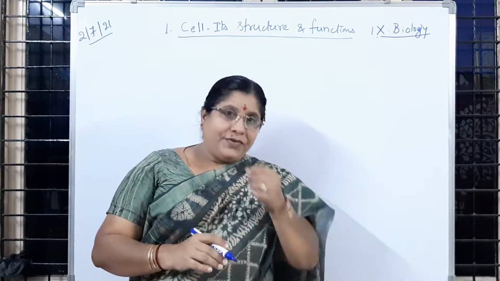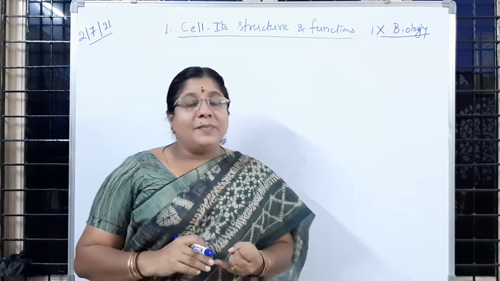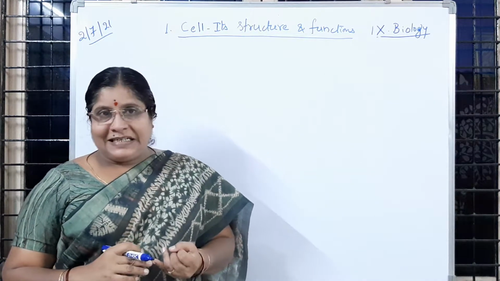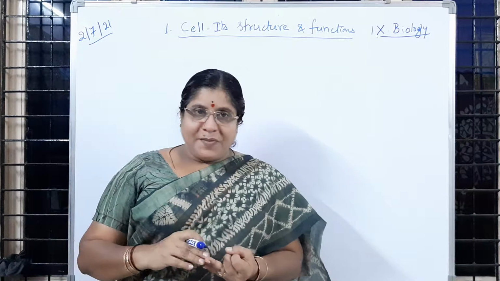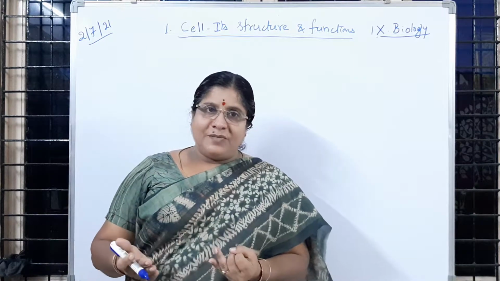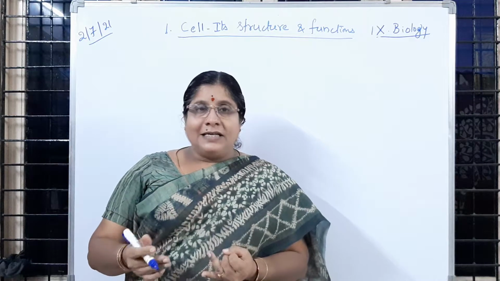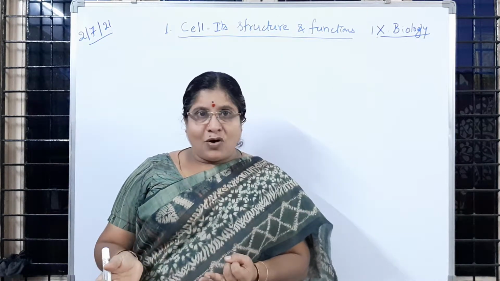In yesterday's lesson, if you recall, you learned about the cell wall and cell membrane. The cell wall is present in plants, and the cell membrane is present in both plant cell and animal cell. The extra layer above the cell membrane in plants is called the cell wall.